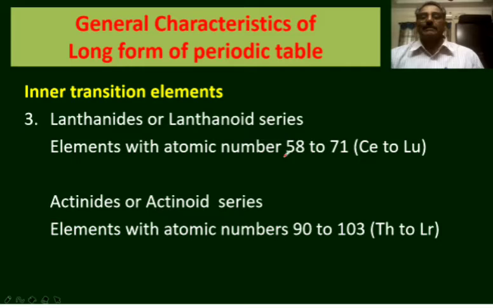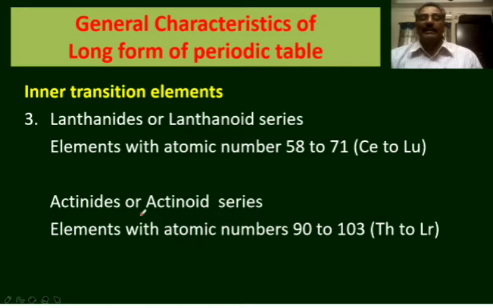Elements with atomic number 57 to 71, that is cerium to lutetium, are known as lanthanides. They resemble lanthanum in their properties. Because of that, they are placed together with lanthanum in the long form of the periodic table in the third B group.